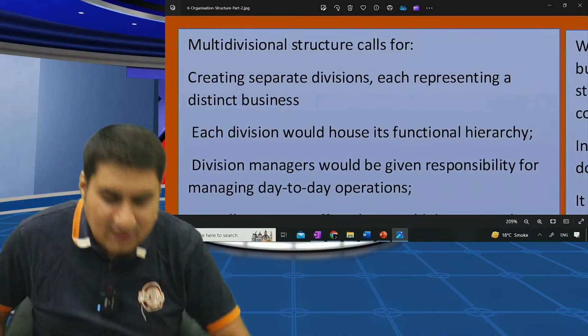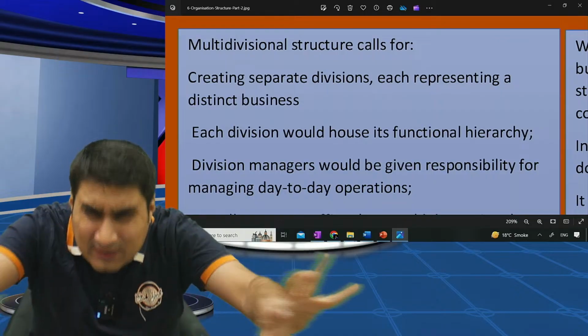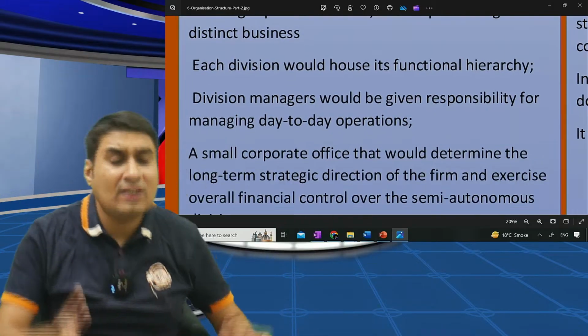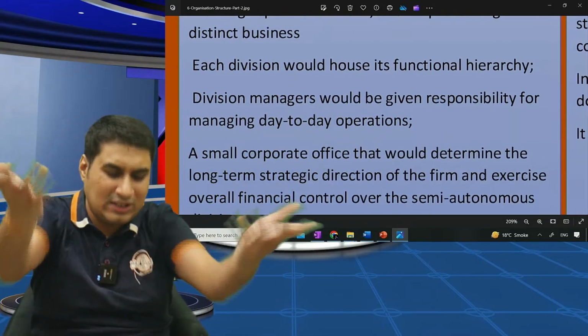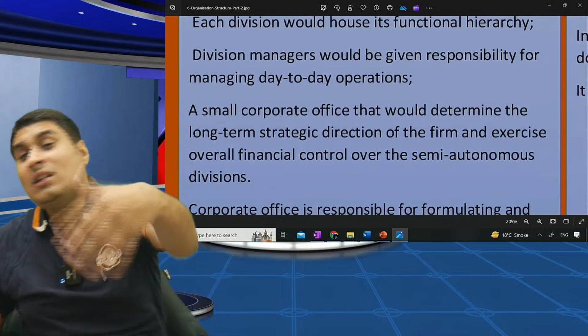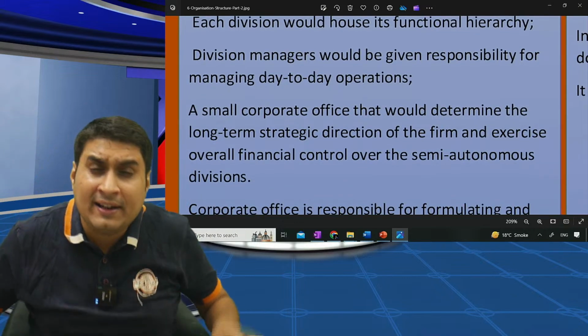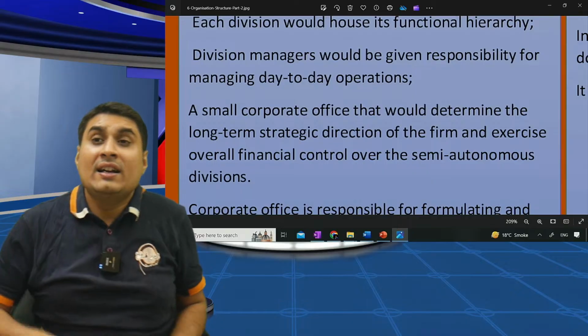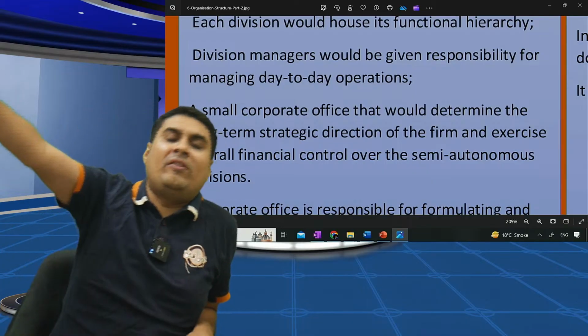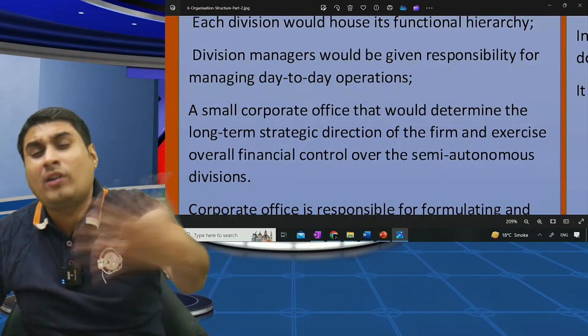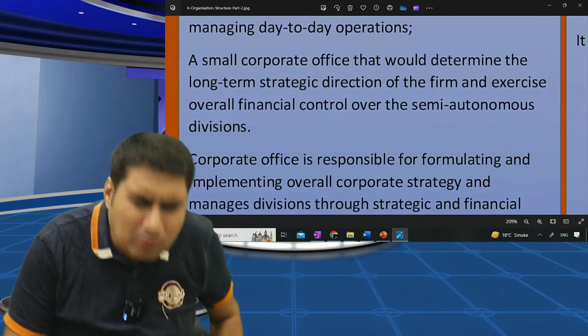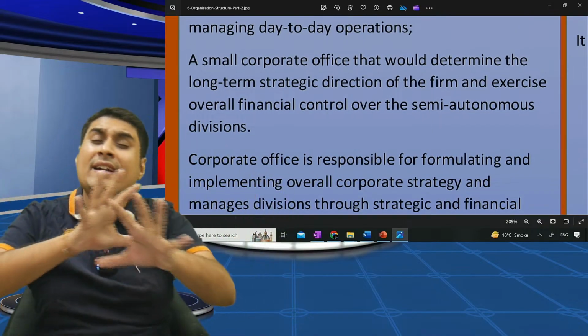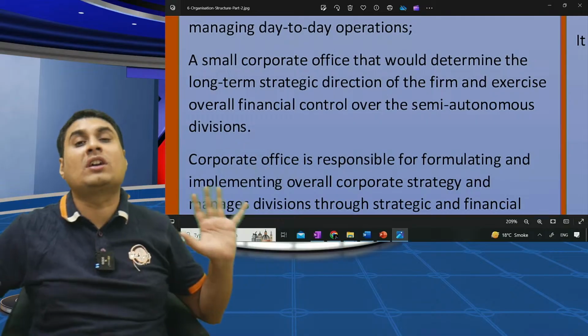What is multi-divisional? We divide the entire business into divisions. Each division will have functional heads. Understood? Same. Divisional managers are given responsibility for day-to-day function, which means they are not given full power. They are given responsibility for day-to-day work only. A small corporate office will determine the long-term direction of the company.